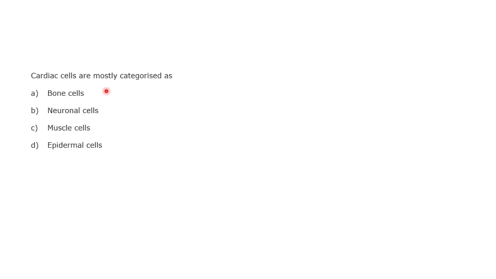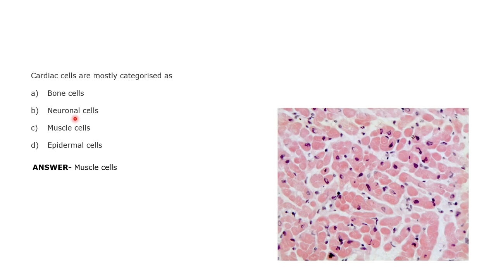Next question: cardiac cells are mostly categorized as which? The options are bone cell, neuronal cell, muscle cell, and epithelial cell. Muscle cells. Scientifically, what are these cardiac muscle cells called? Cardiomyocytes, right? Cardio means cardiac, myo means muscle, and cyte means cell. So that's the probable answer to this question.